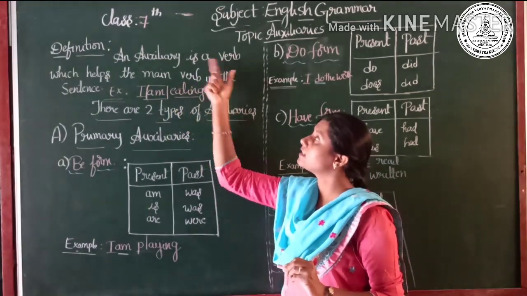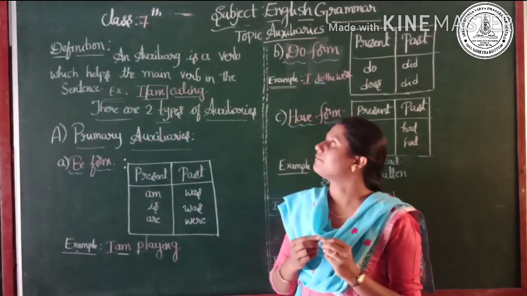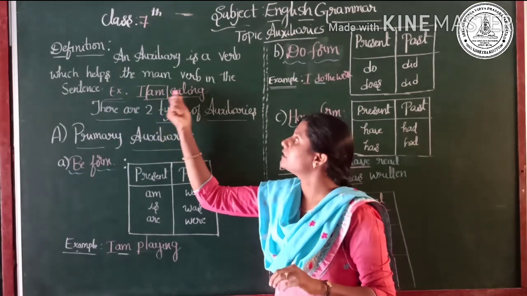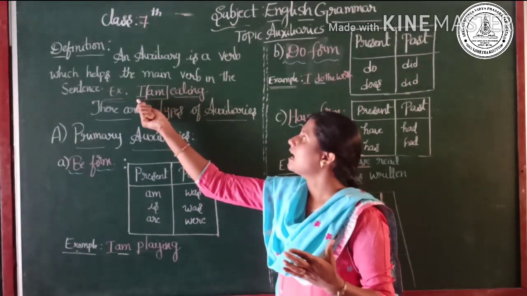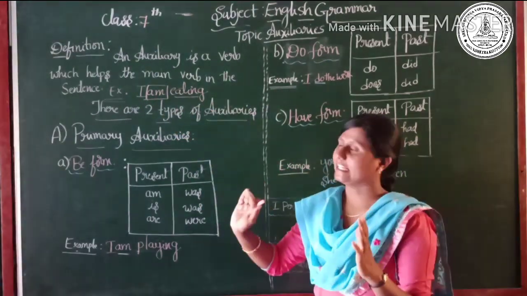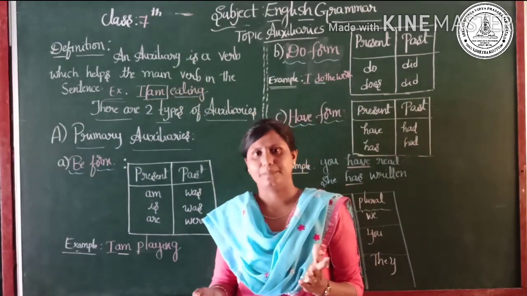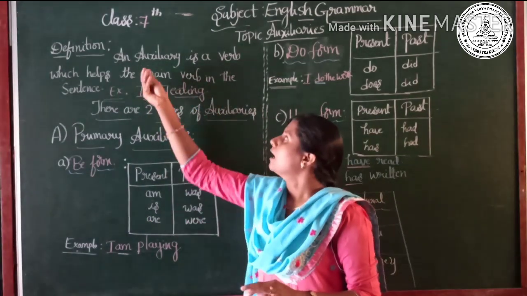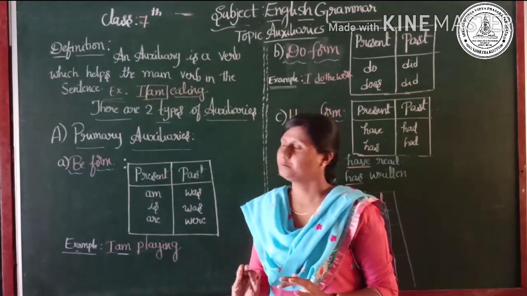As said, an auxiliary is also a verb. Here, am is an auxiliary verb. To support this main verb, the auxiliary verb is helpful. That is, I am eating. This gives the complete sentence along with the main verb as well as the helping verb. Fine. So I hope you understood the definition and also the example.